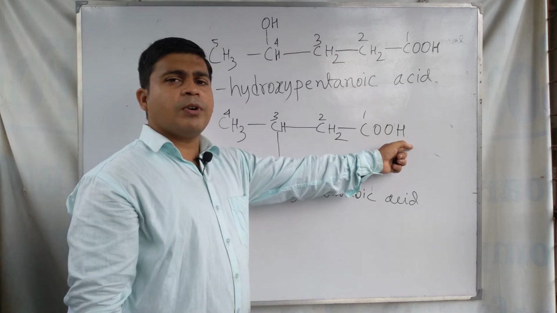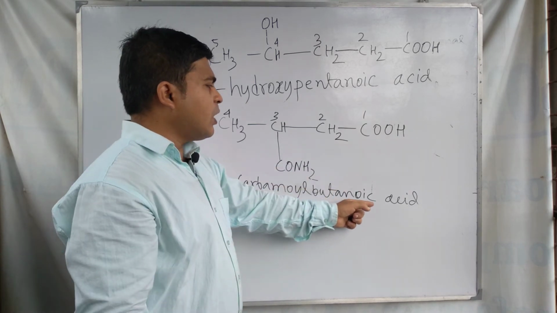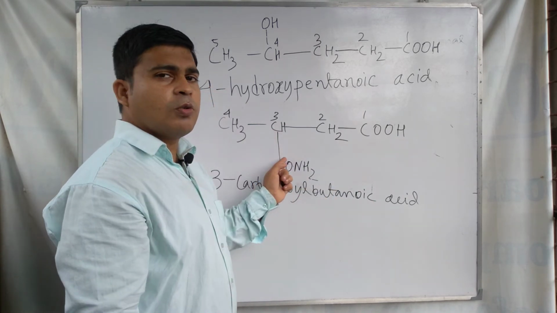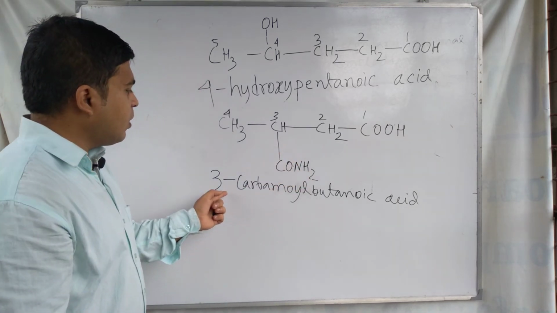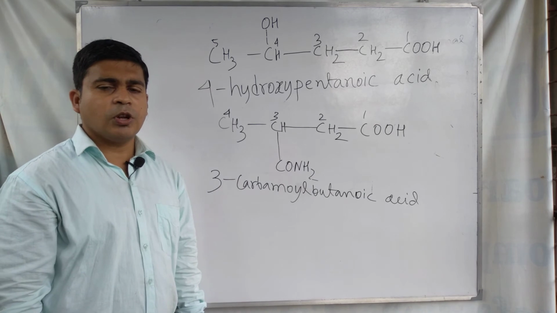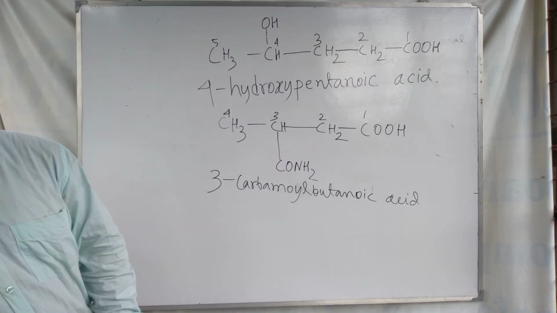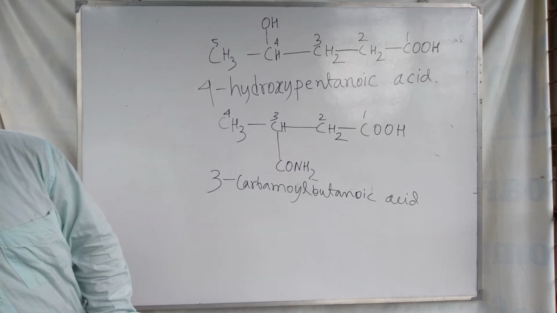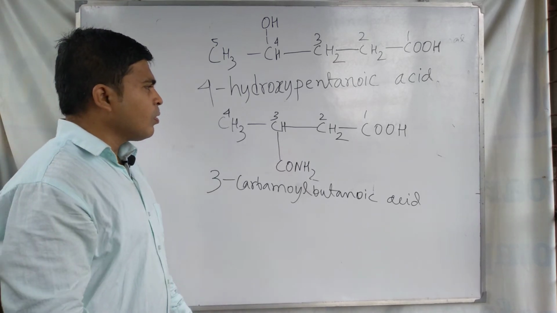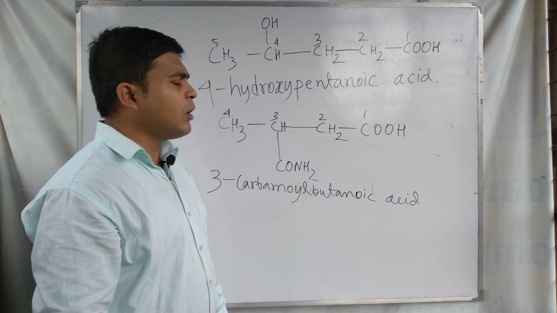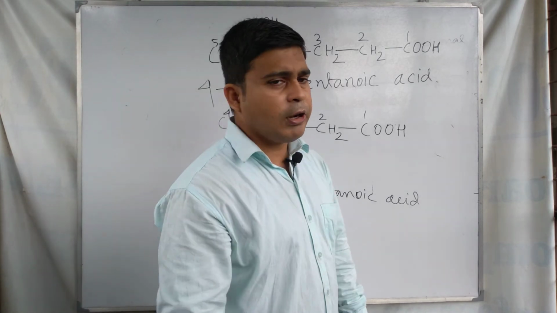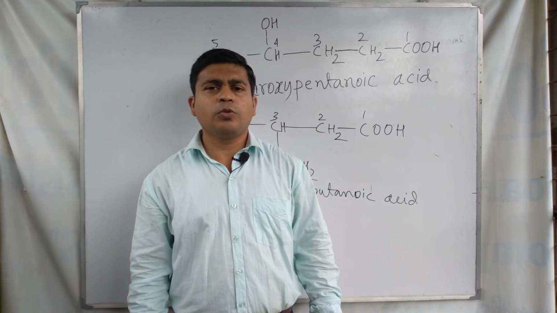For the principal functional group we add the suffix, and for the secondary functional group, meaning the substituent, we add the prefix. Similarly, you can write the IUPAC names of other compounds where multiple functional groups are present.